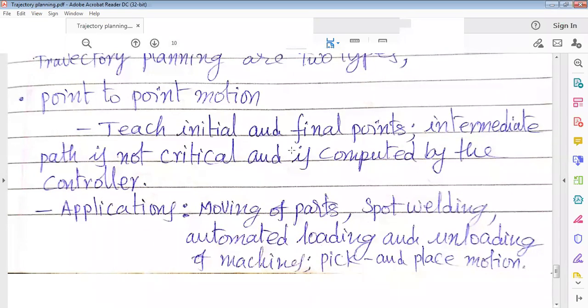That raw material is fixed on the lathe machine, and after finishing the raw material into the desired product, we need to remove that product from the lathe machine. In such kind of action we use this kind of trajectory planning. Also pick and place operation uses this trajectory planning.